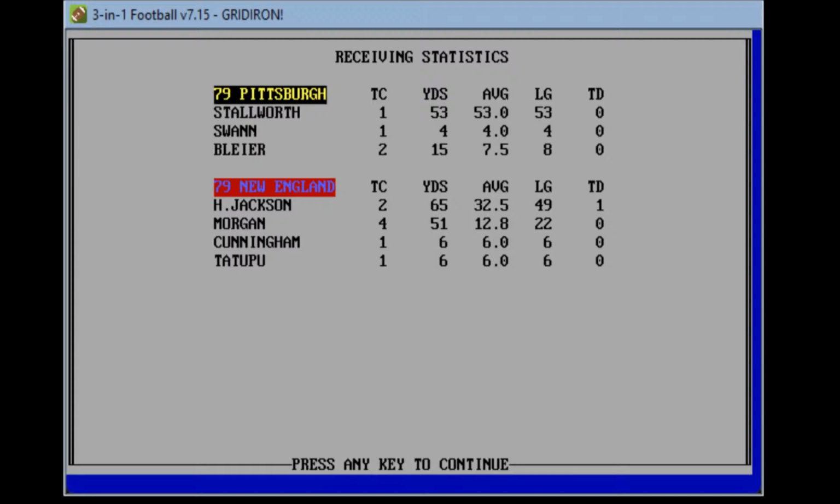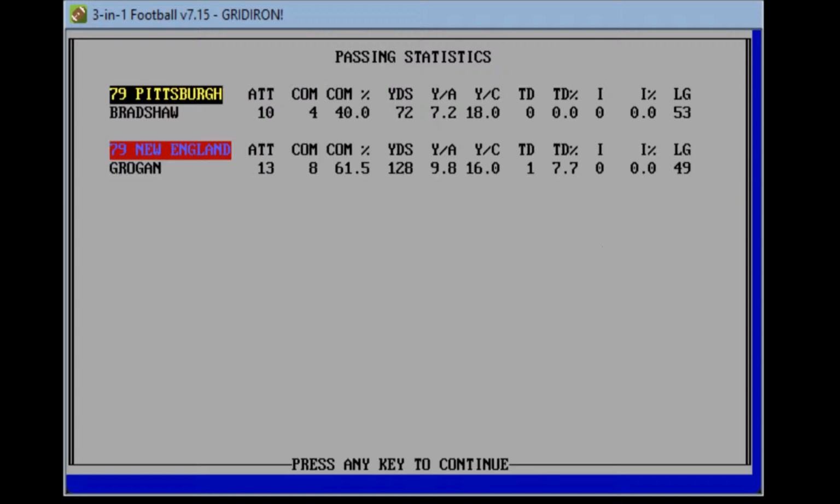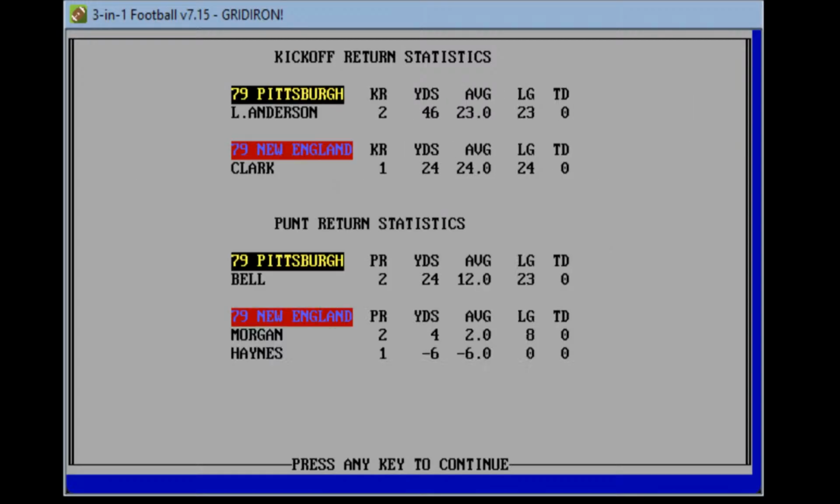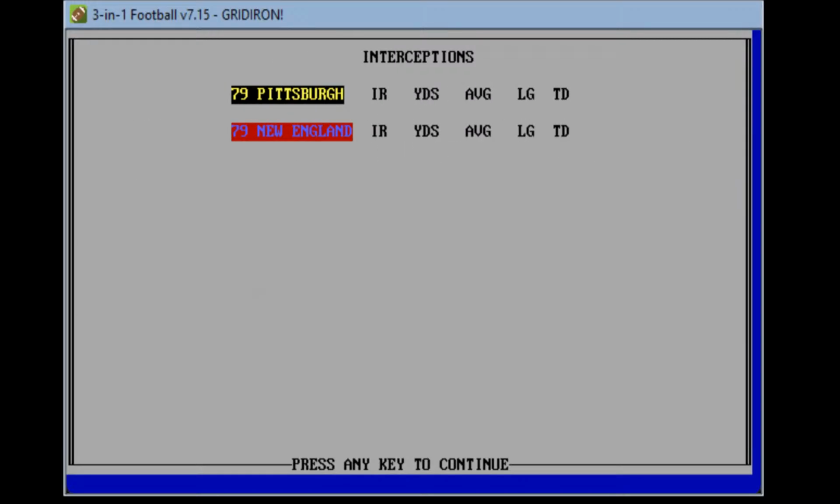Stanley Morgan, 4 catches for 51. John Stallworth with that bomb, 1 catch for 53 yards. Bradshaw's 4 for 10 for 72. Grogan, 8 of 13 for 128. This is a real defensive game so far here.